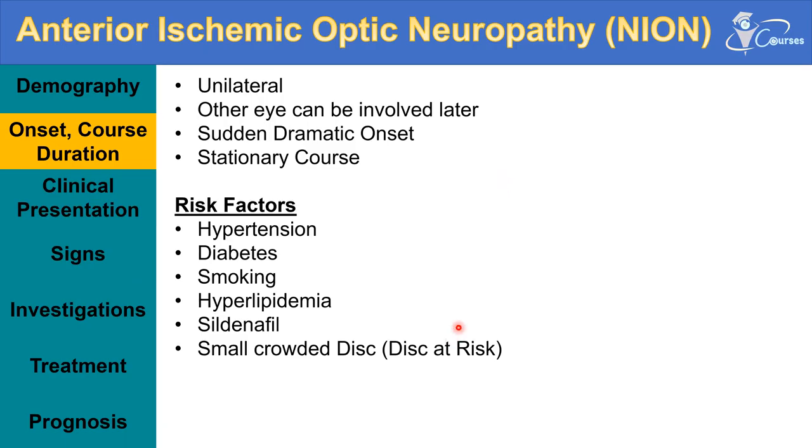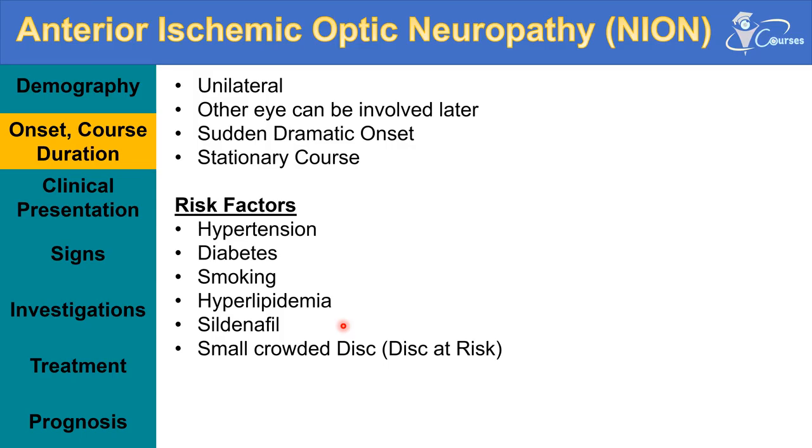So what are the risk factors? For the non-arteritic ischemic optic neuropathy, the risk factors are the vasculopathic risk factors for atherosclerosis, like if the patient is hypertensive, diabetic, a smoker, or has hyperlipidemia. There is also a very common scenario where the patient received sildenafil. Sildenafil, or Viagra, can also precipitate anterior non-arteritic ischemic optic neuropathy.